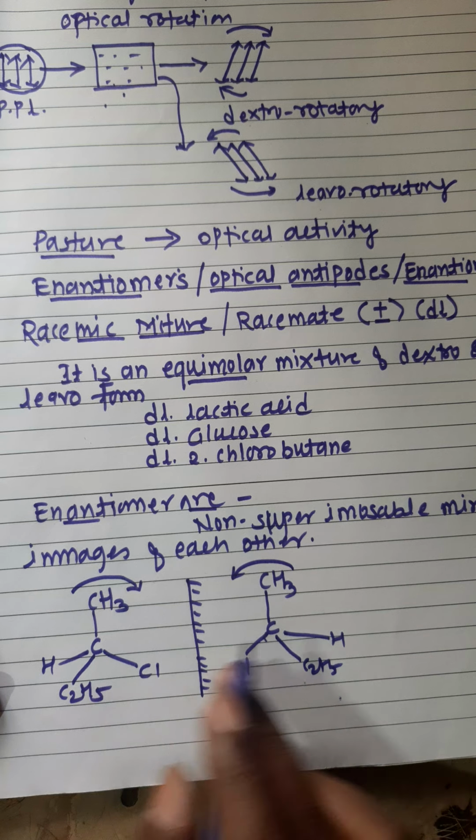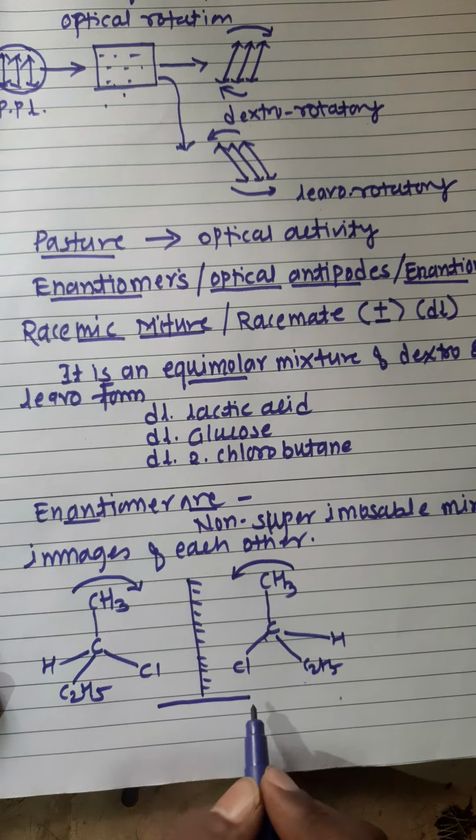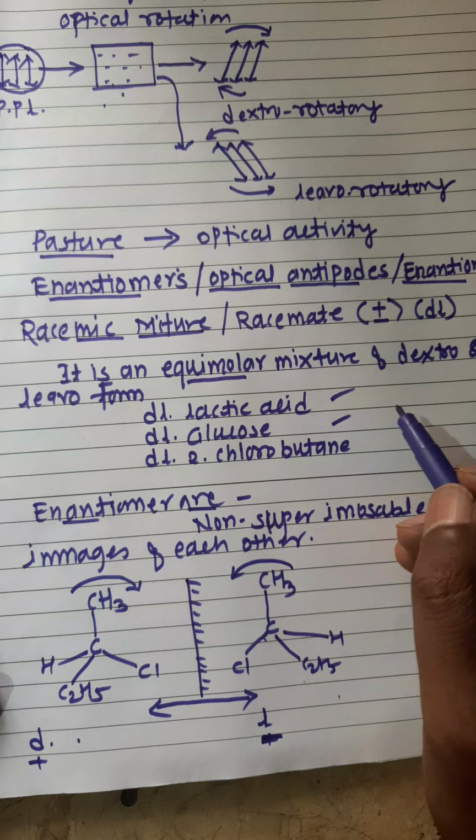Therefore these two compounds are non-superimposable mirror images of each other. They do not fit exactly on each other. Therefore this is the dextroform, this is the levoform, as the rotation is different and the sign is also different. Sorry, this is minus. Okay, this is 2-chlorobutane. Same thing with lactic acid, same thing with glucose.